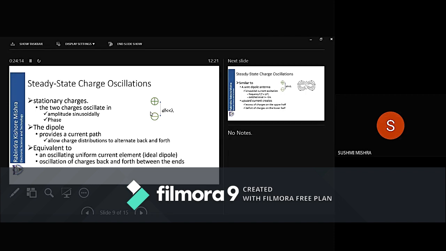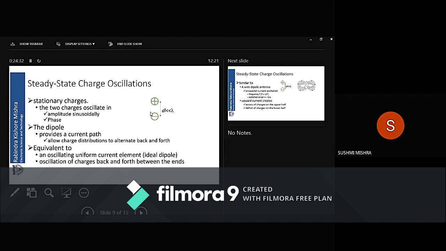Now when I say I am taking two stationary charges, it does not mean it is only one electron or shortage of one electron. It can be an amalgamation of many electrons, but the value for both of these is the same.